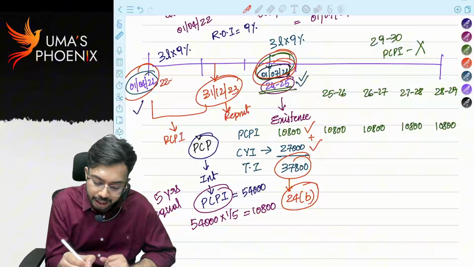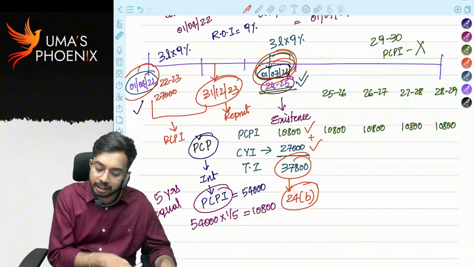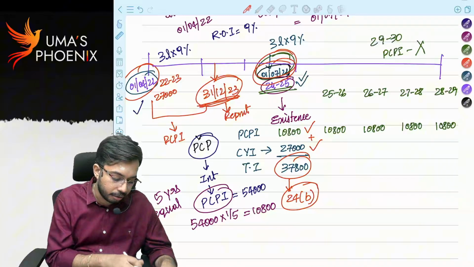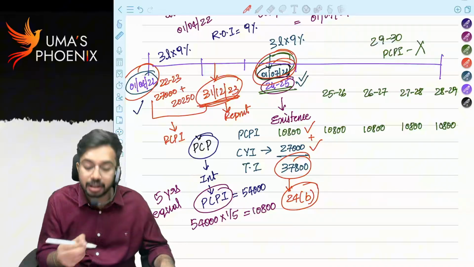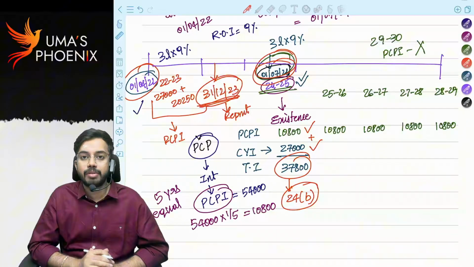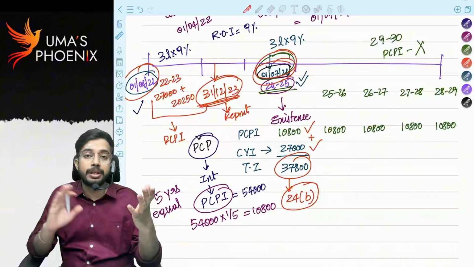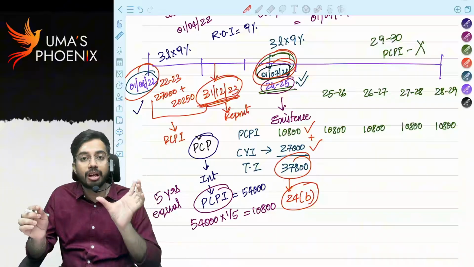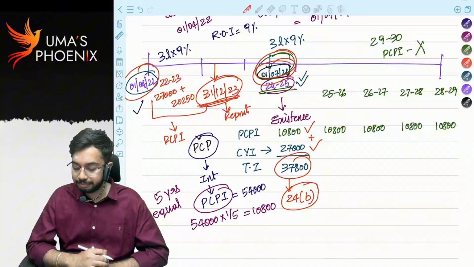For 20 to 23 it will be 27,000. For 20, I mean up to 31st December 23, how much? 3 lakh into 9% into 9 by 12, 20,250. That will be considered as pre-construction period interest. If housing loan is repaid before completion of construction, from date of borrowing up to date of repayment, whatever the interest is there, that will be considered as pre-construction period interest.